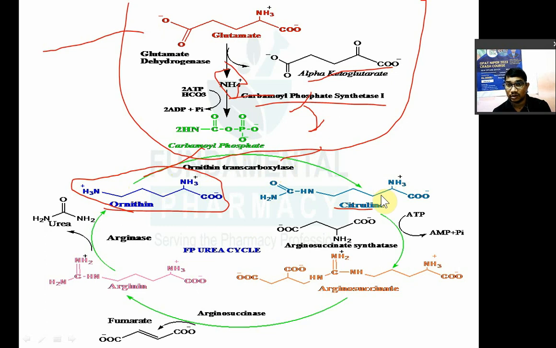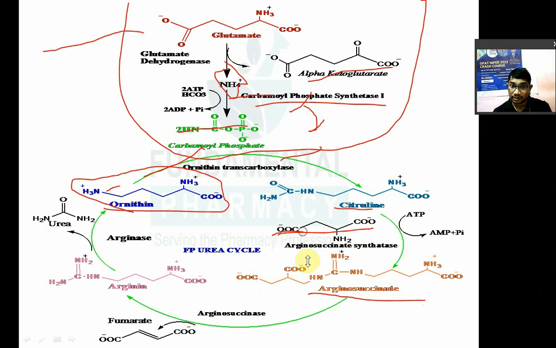Now in citrulline, one amino group is from this and one from this. Now it is NH2 C double bond NH. Now there is an addition of one aspartic acid. So citrulline is converted into argininosuccinate by the enzyme argininosuccinate synthase, by taking this aspartate.